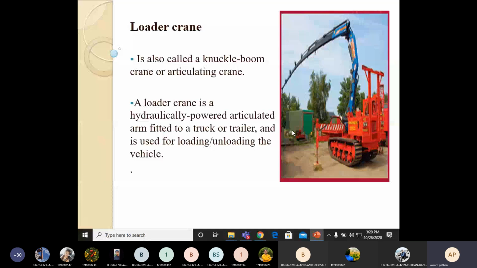So with the help of this type of crane, we can lift any type of machinery and load it into a truck or trailer.